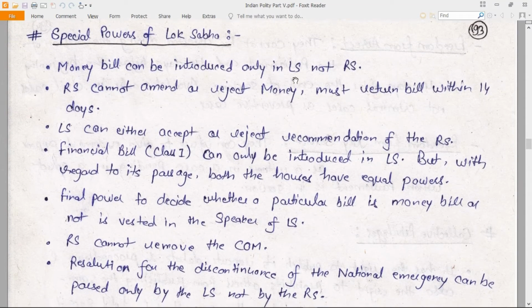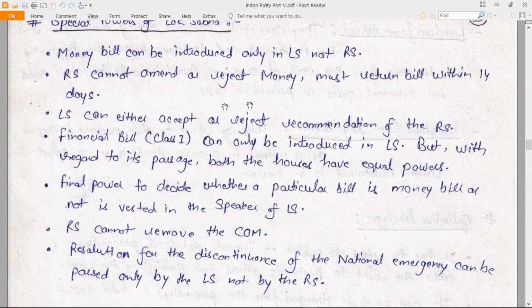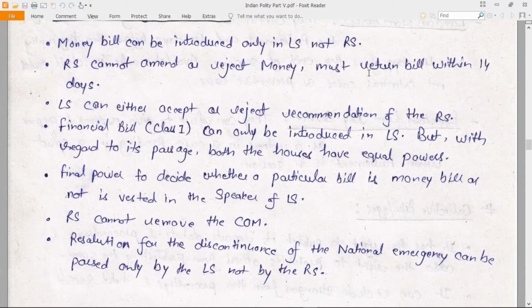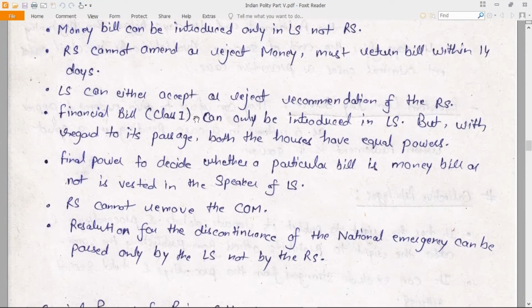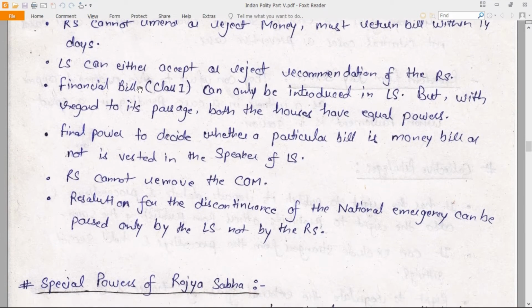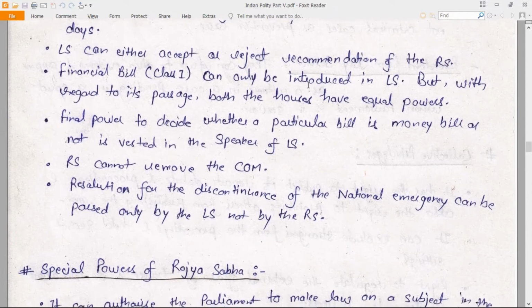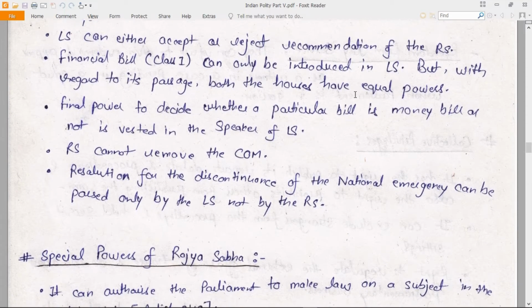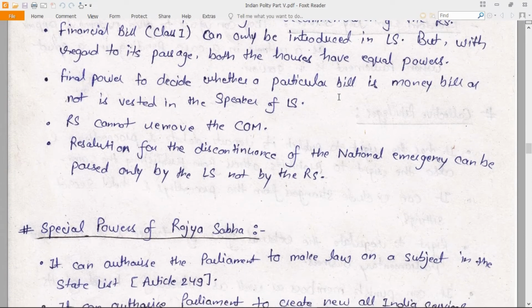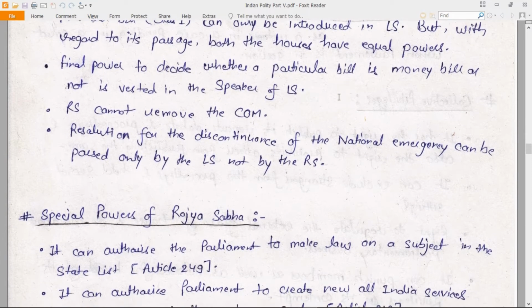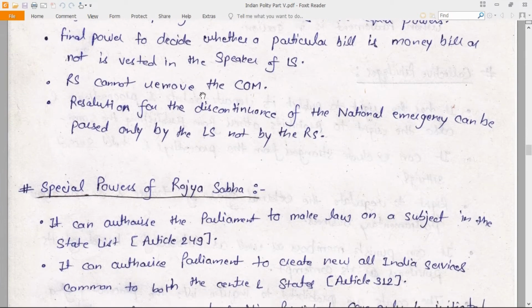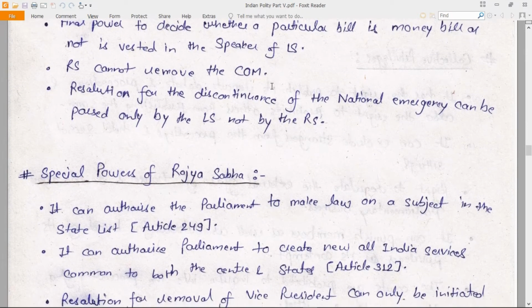Now, money bill can be introduced only in Lok Sabha and not Rajya Sabha. Rajya Sabha cannot amend or reject money bill. It must return the bill within 14 days. Lok Sabha can either accept or reject recommendation of the Rajya Sabha. Finance bill class 1 can only be introduced in Lok Sabha, but with regard to passage, both the houses have equal powers. Final power to decide whether a particular bill is money bill or not is vested in the Speaker of the Lok Sabha. Rajya Sabha cannot remove the COM.